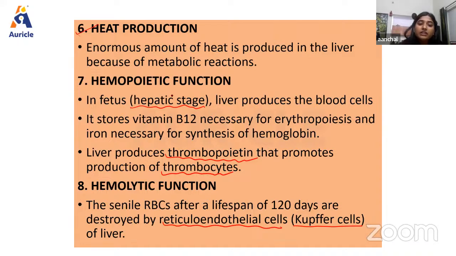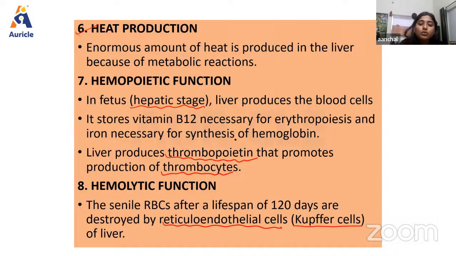Then, as we have seen, in the intrauterine life or fetal life, basically in the second trimester, RBCs are produced inside the liver and spleen. The liver is also responsible for storage of vitamin B12 for erythropoiesis and iron, which is necessary for the synthesis of hemoglobin.